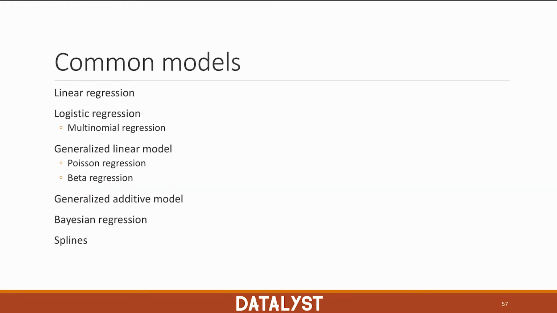There are many different statistical models. It could take decades to study all of them. We're going to deal with some of the most common ones, and we'll also provide resources in the additional content section for these ones. The most common statistical model has to be linear regression, followed by logistic regression, which extends the logic of linear regression to data that is not normally distributed. And then we have some more advanced models, such as the generalized additive models, Bayesian models, and splines.